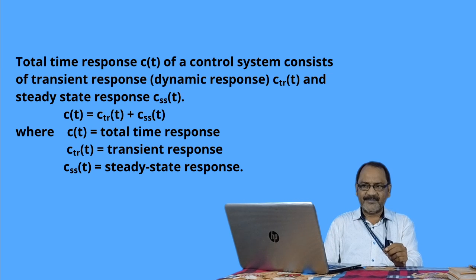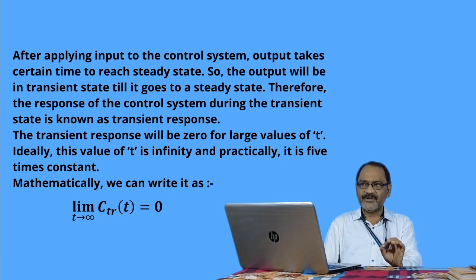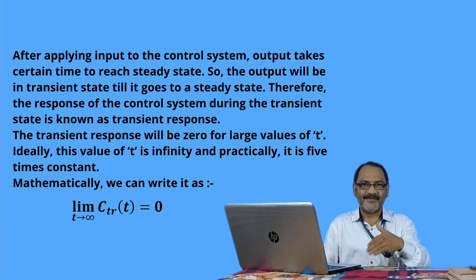So where c(t) is given as the total time response, c_tr(t) is known as the transient response, and c_ss(t) is known as the steady state response. So therefore we will now discuss the transient response. After applying the input to the control system, the output takes certain time to reach the steady state. So the output will be in the transient state, meaning it is in the variable state till it goes to a steady state, meaning the final state.